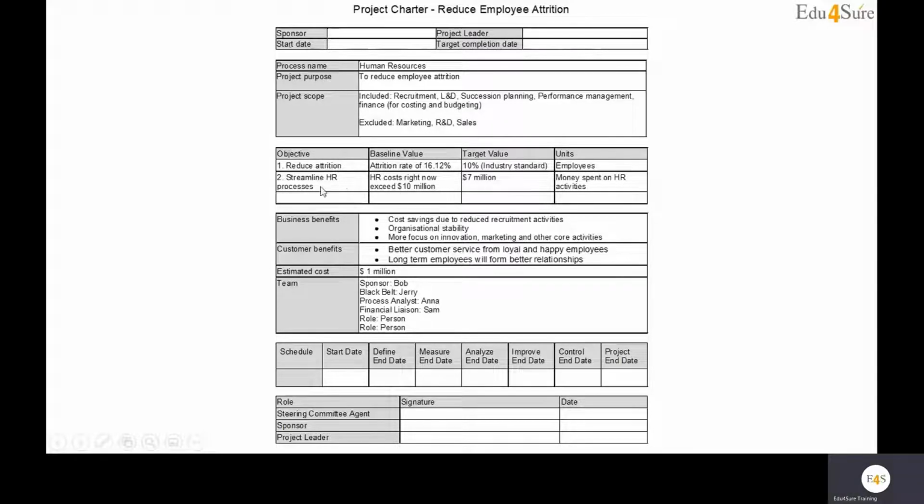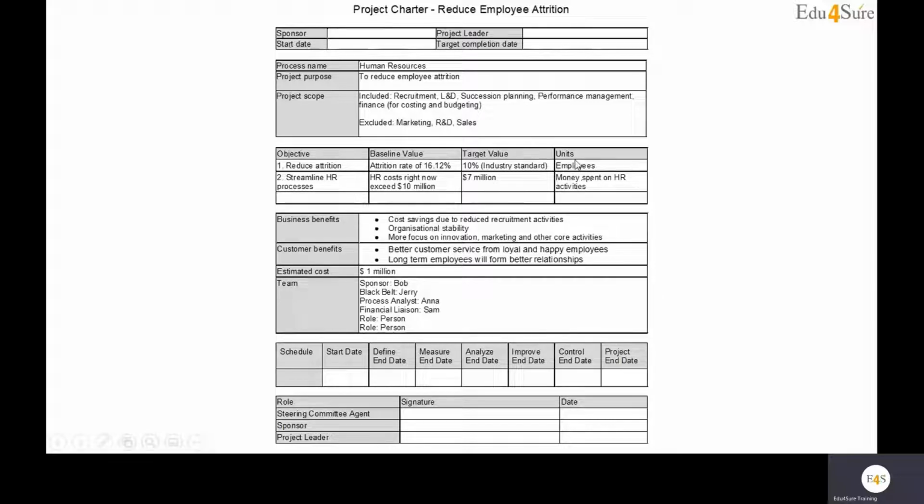Coming to another section, the objective is to reduce attrition and streamline the HR process. So basically we have two objectives. Baseline value, as in what is the situation as of now. As of now, the attrition rate is 16.12%. What we are targeting is 10%, which I already covered is the industry's standard. And once we achieve 10, I think we can start another project to achieve 7% if we want to go for a better rate.